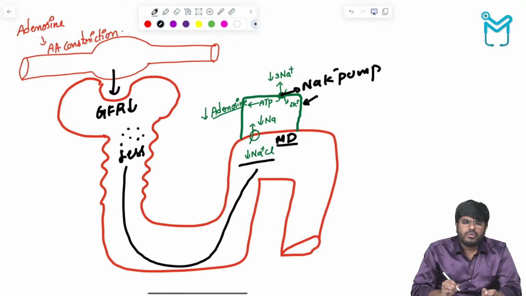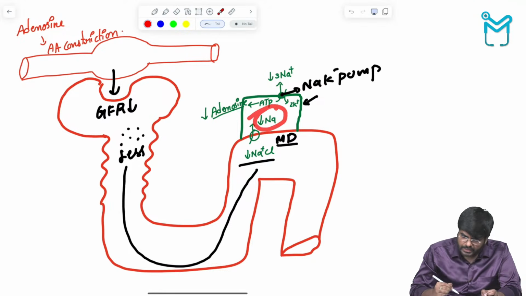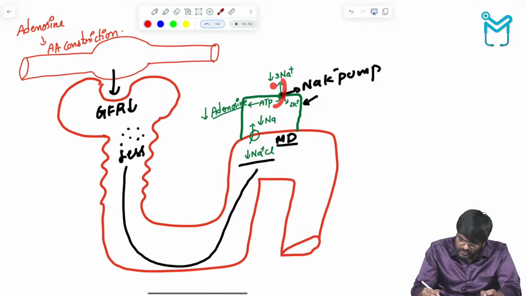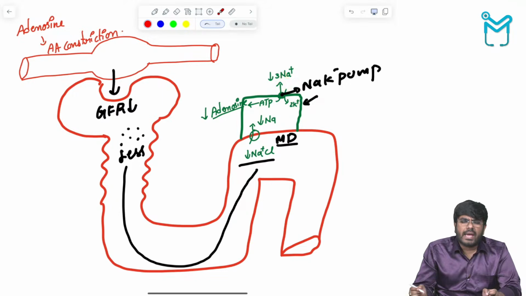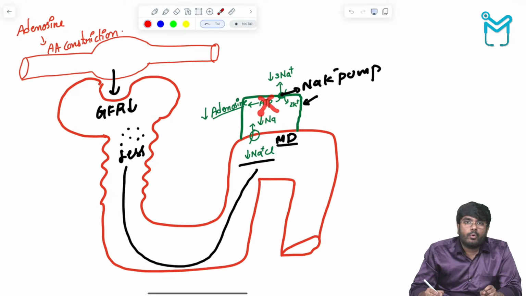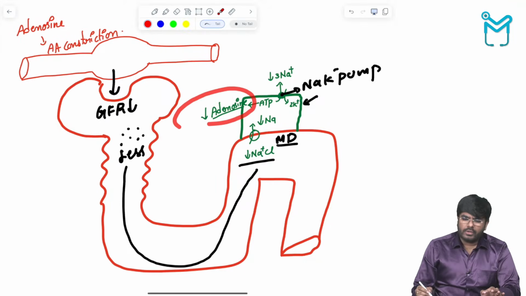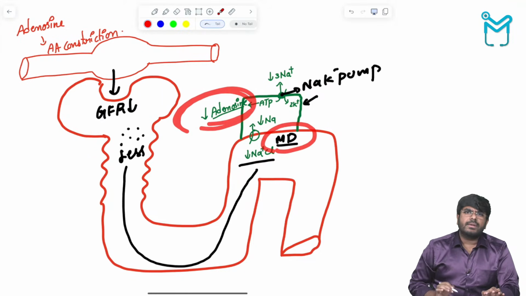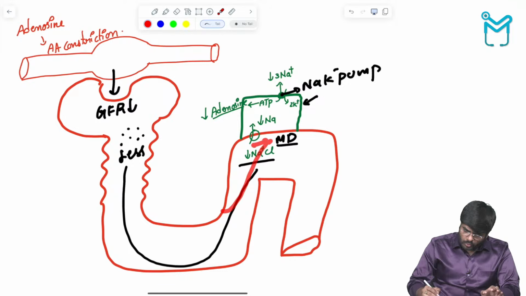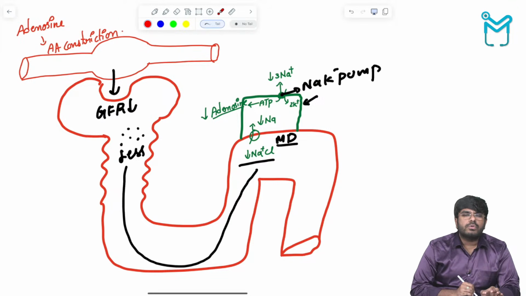Sodium potassium pump. So tell me, if less sodium is available here, less sodium will go out and less potassium will come in. So the activity of the sodium potassium pumps is going down. Less ATP is broken down. So here ATP breakdown decreases. So less adenosine is produced in the cell. We know the macula densa cells produce what? Adenosine. So once less sodium chloride comes here, less adenosine is produced.